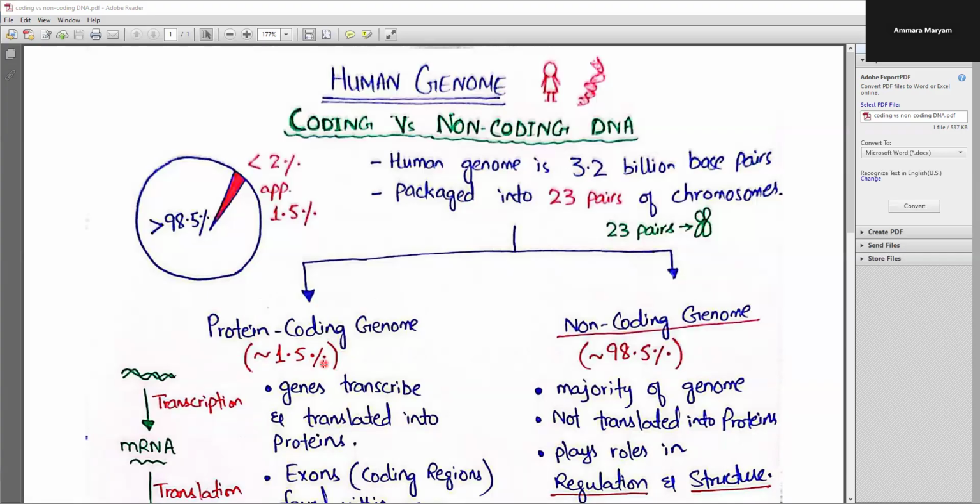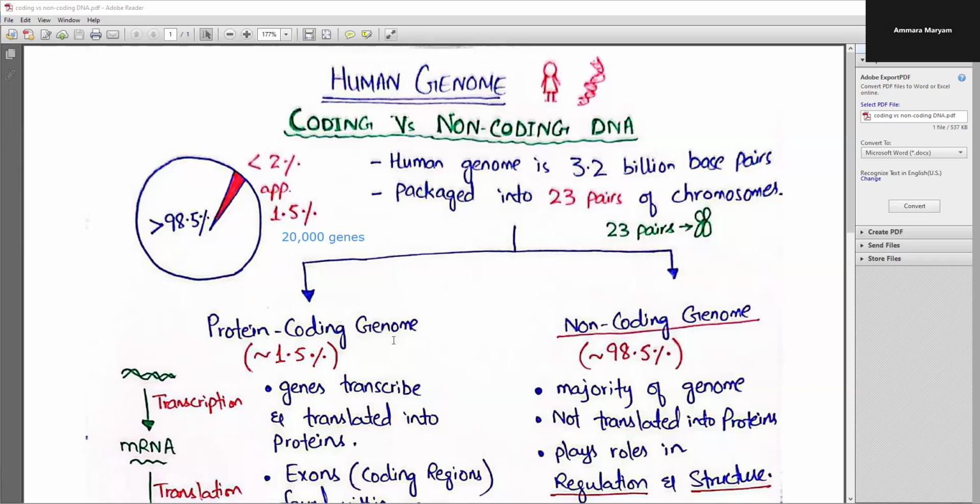So what does that mean is this 1.5% of the genome is referred to as the protein coding genome. The protein coding genome includes the genes that are transcribed and then translated into the proteins. And there are more than 20,000 genes in just that 1.5% of the genome. So let me write that this small portion of the genome contains more than 20,000 genes.